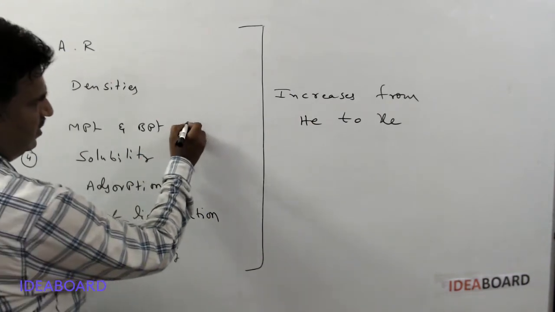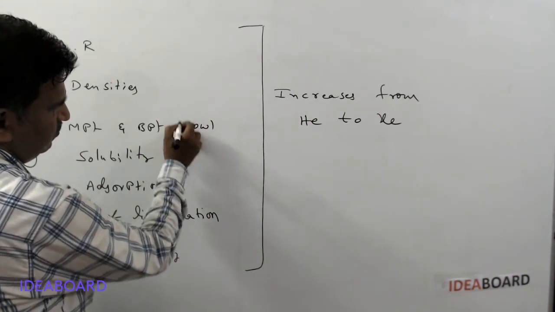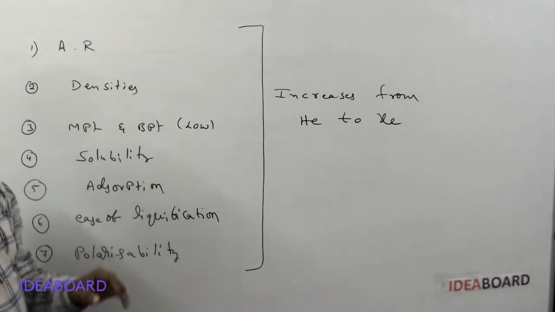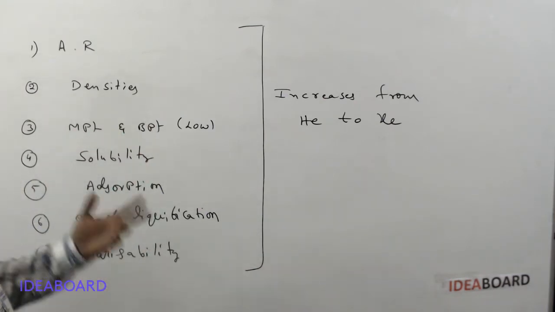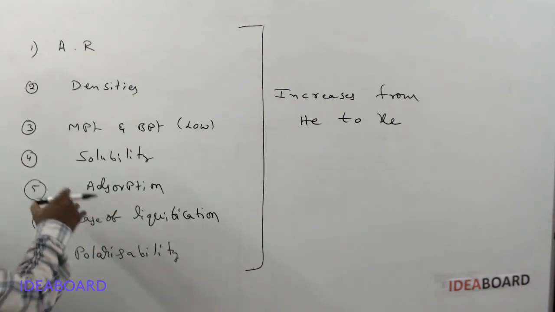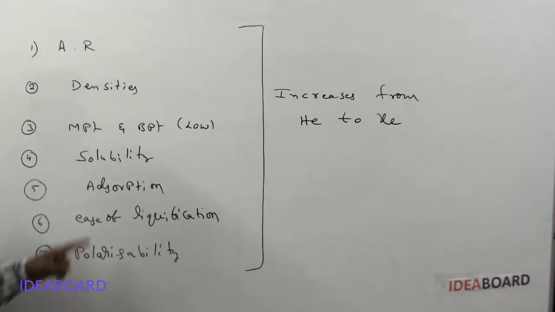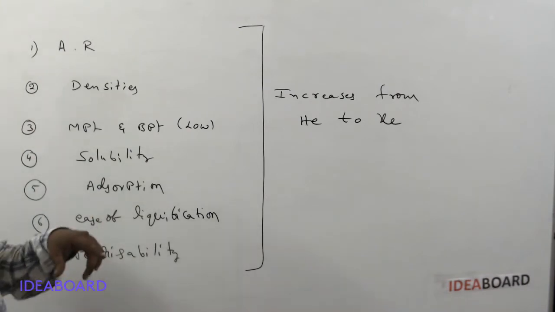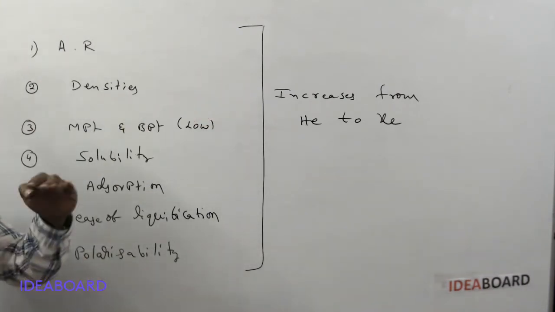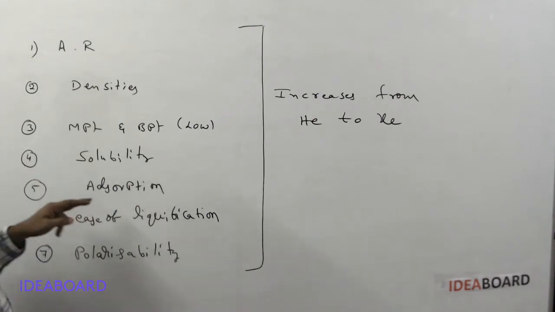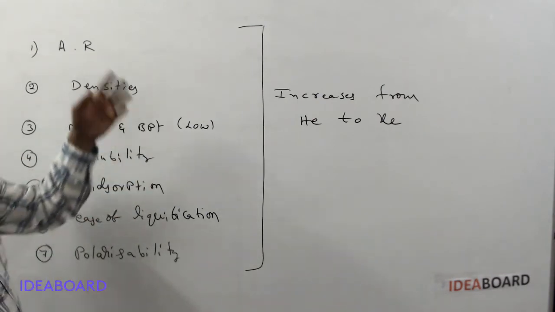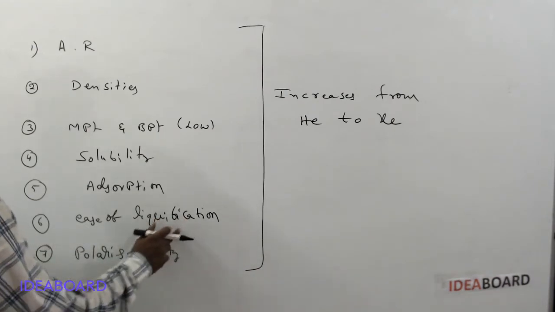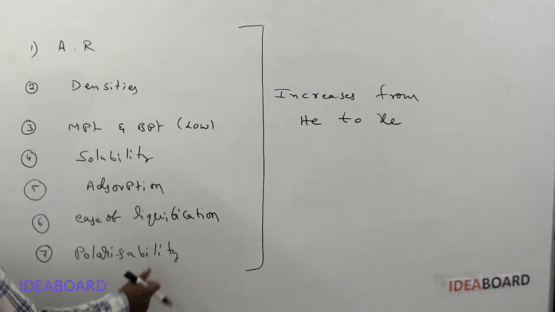Here melting and boiling points, remember they have low melting points and boiling points. The noble gases have low melting points and boiling points because they are already gases. And solubility in water increases, adsorption, not absorption, adsorption. Gases accumulation on the surface of a solid is called adsorption. Adsorption of noble gases on the activated charcoal, ease of liquefaction, converting into liquid, polarizability.